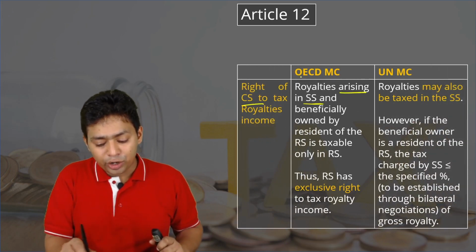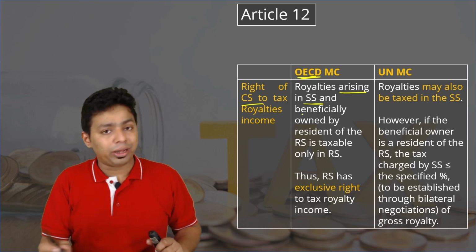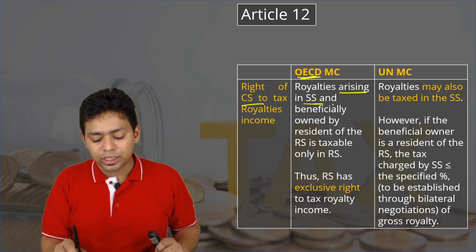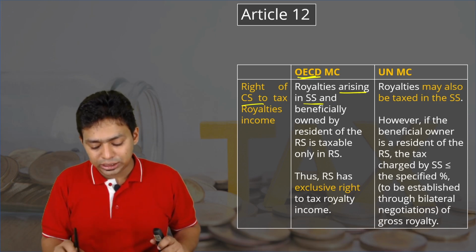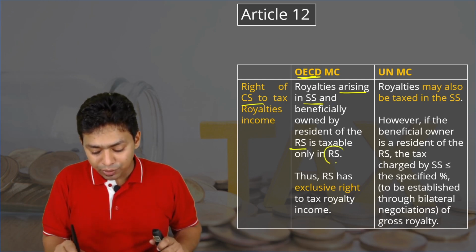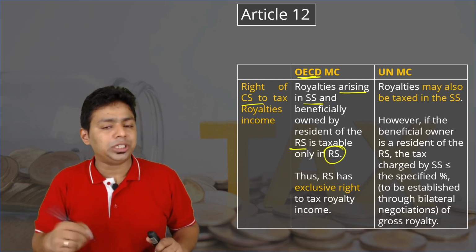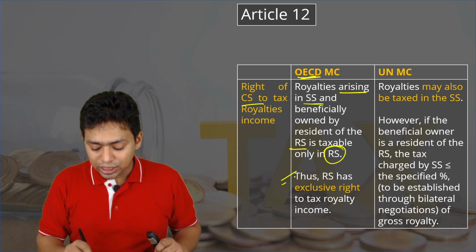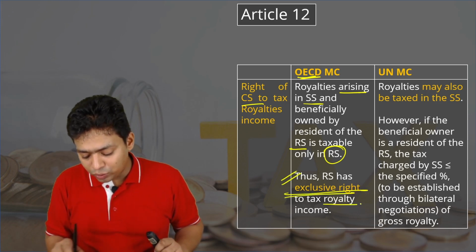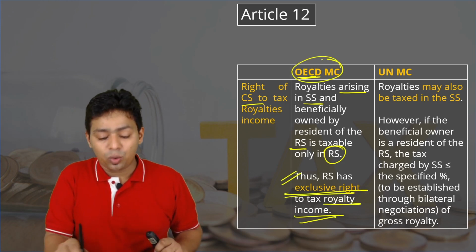Royalty arising, according to the OECD model first, for developed countries: royalties arising in the source state and beneficially owned by the resident of the resident state are taxable only in the resident state. So obviously OECD focuses more on the resident. The resident state has the exclusive right to tax the royalty income. This is there in the OECD model.